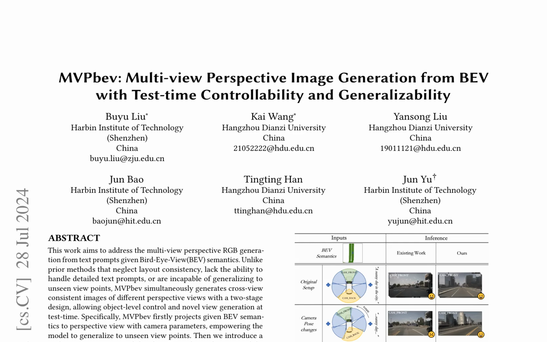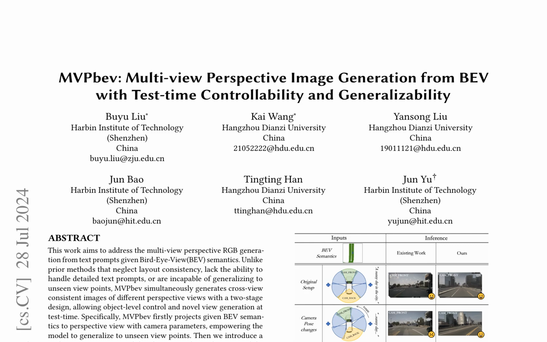MVPbev is a novel two-stage method for multi-view perspective image generation from bird's-eye view (BEV) semantics with test-time controllability and generalizability. Unlike prior methods, MVPbev addresses the limitations of neglecting layout consistency, lacking the ability to handle detailed text prompts, and being incapable of generalizing to unseen viewpoints.